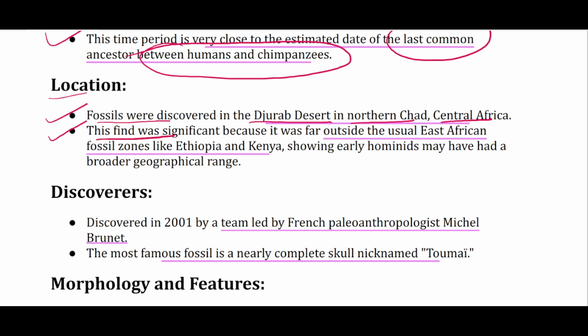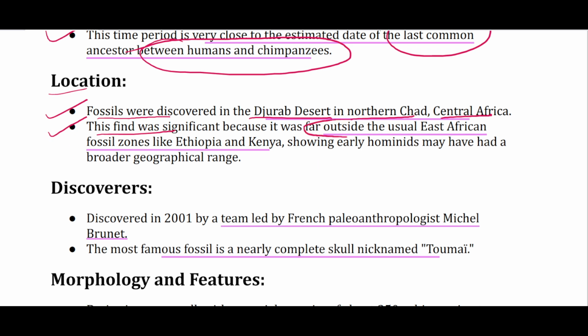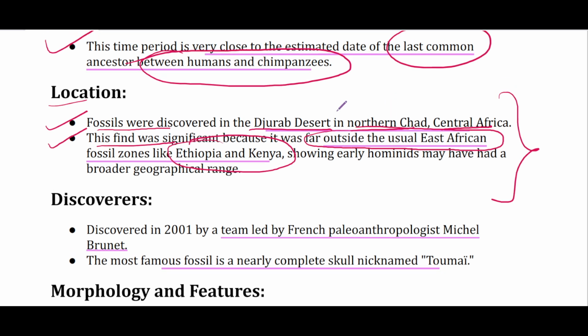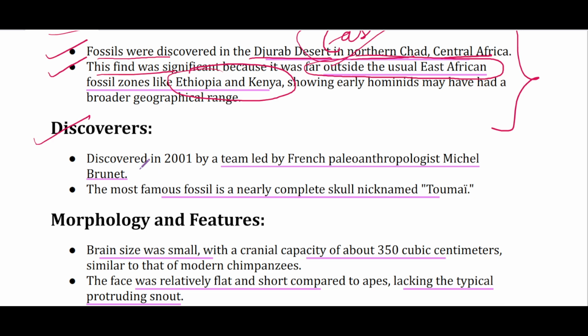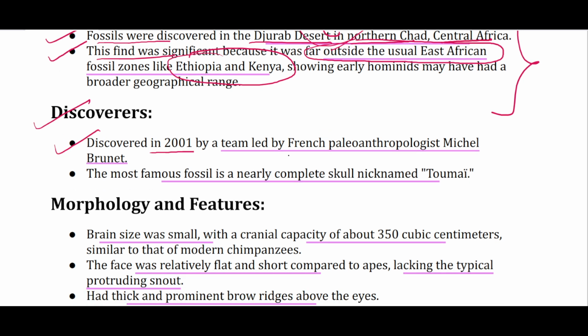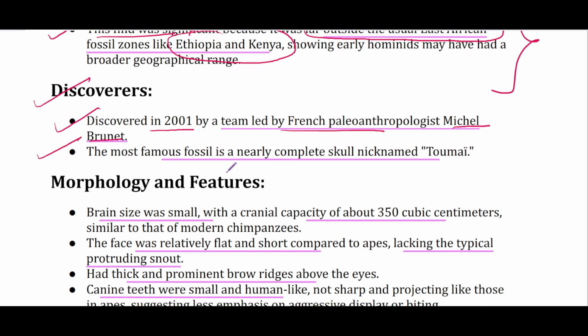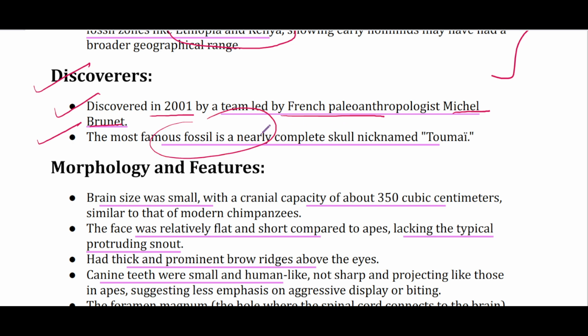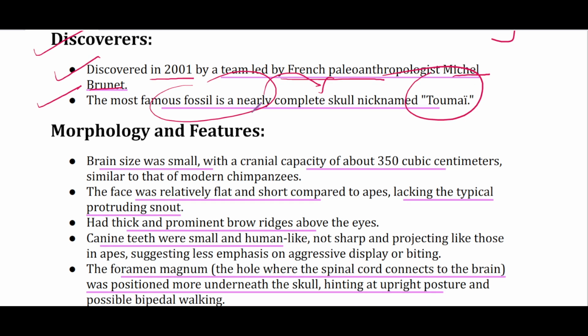And this fossil was significant because it was found far outside the usual East African rift system or East African fossil zone like Ethiopia and Kenya. तो जो पहले आपको बताया था कि East African Rift it is very important for archaeological anthropology क्योंकि यहाँ पे बहुत सारे fossils मिले हैं. But it was discovered in 2001 by a team led by French paleoanthropologist Michel Brunet, and this fossil find, a nearly complete skull, is nicknamed Toumaï.